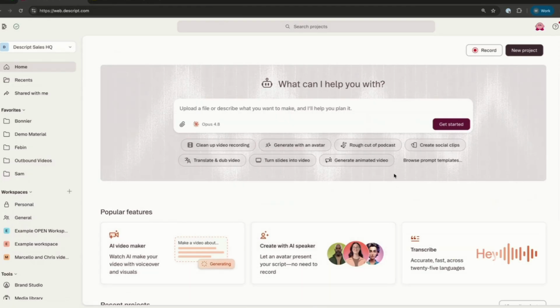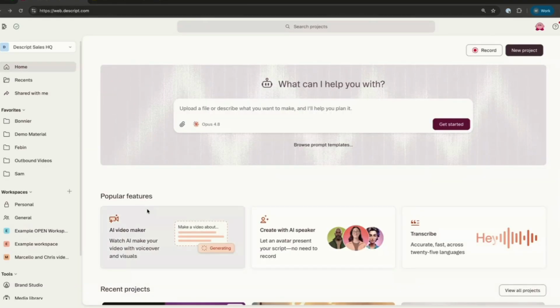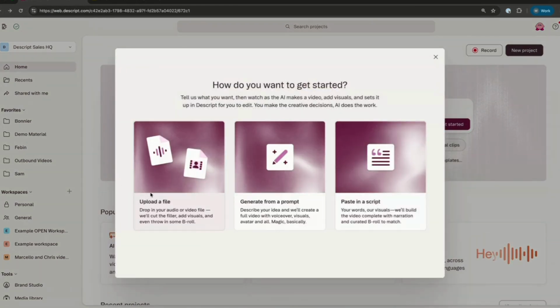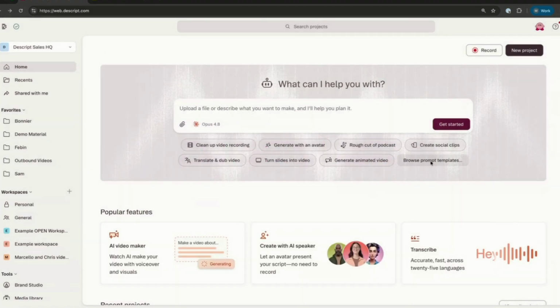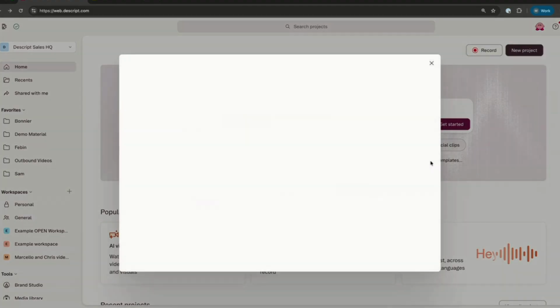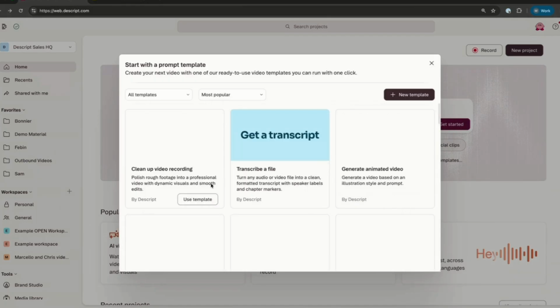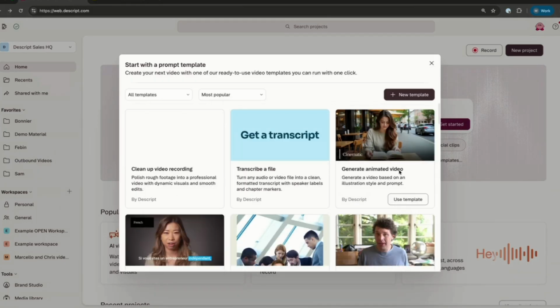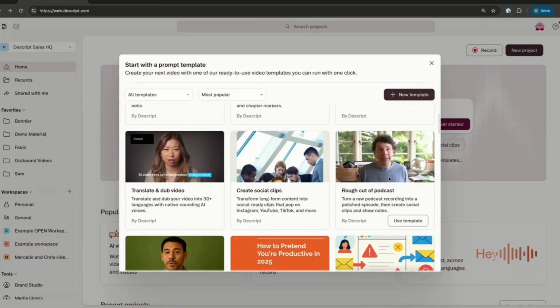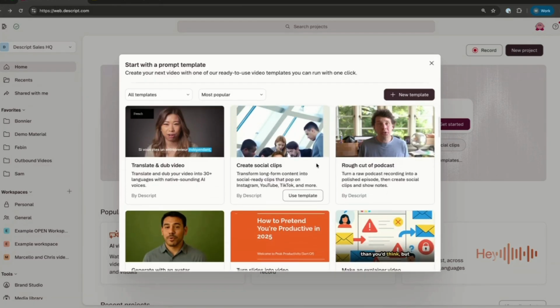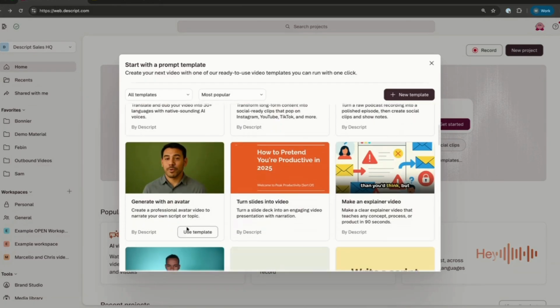When you first log into your account on the main homepage for Descript, here is Underlord right away, which can help you create with an AI speaker like we just saw, or with our AI video maker. This allows you to drop in a script, upload an audio file, or generate from just a prompt. And then we also have the full repertoire of Underlord prompts here. So I can do anything from cleanup of recording to generate an AI video, to rough cut my podcast, to create a social clip. There's already a button for creating social clips or making explainer videos.